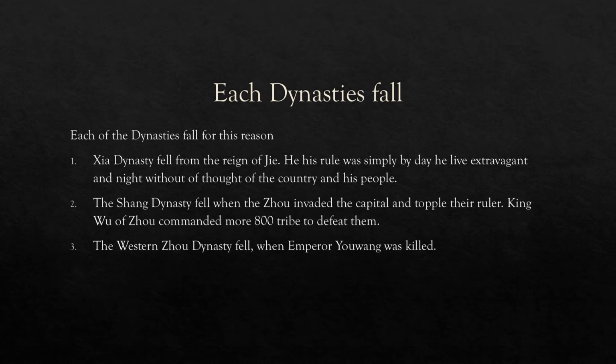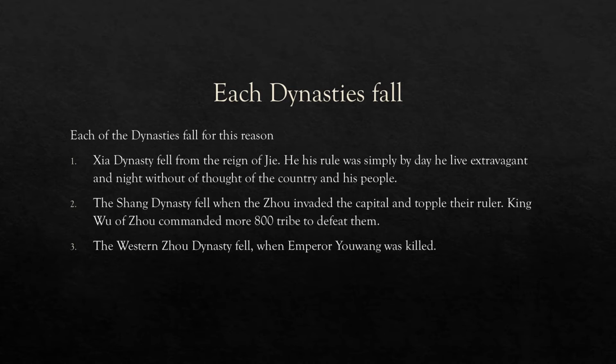Now, let's discuss how each of the dynasties fell. The first dynasty, the Xia dynasty, fell because of their cruel leader, Jie, who simply didn't care much about his people and abused his power constantly. This led to taxing the people much more, no longer protecting them, and treating them poorly and unfairly. This caused rebellion to spark, and it was led by Tang, who then rose to become the first Shang ruler.